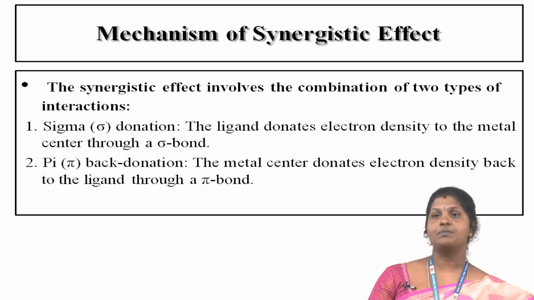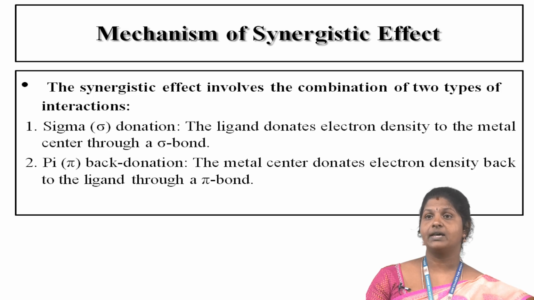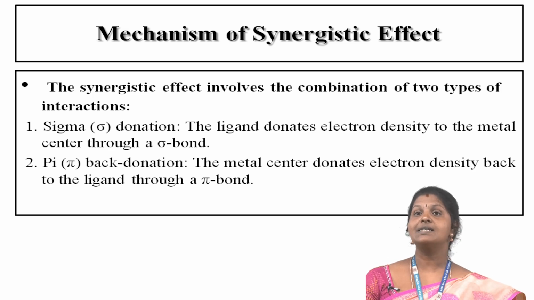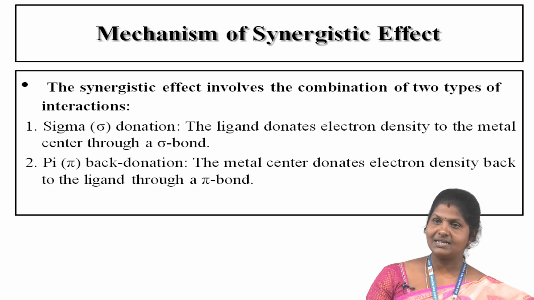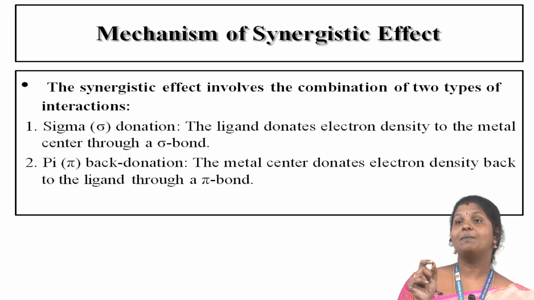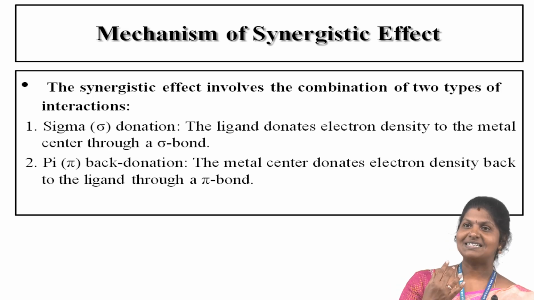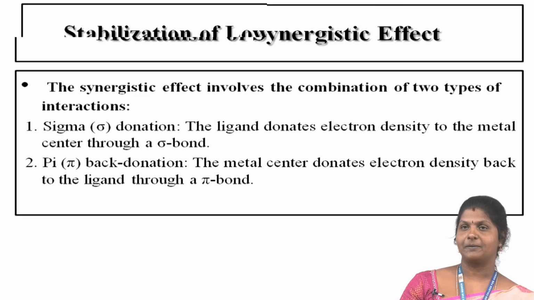First, sigma donation means the ligand donates electron density to the metal center through a sigma bond. Then pi back donation means the metal center donates electron density back to the ligand through a pi bond. What is the difference between sigma donation and pi back donation? Sigma donation means electron density is donated from the ligand to the metal center through a sigma bond. In pi back donation, the metal center donates electron density back to the ligand through a pi bond.